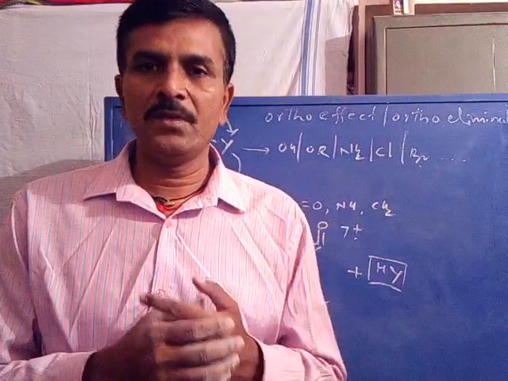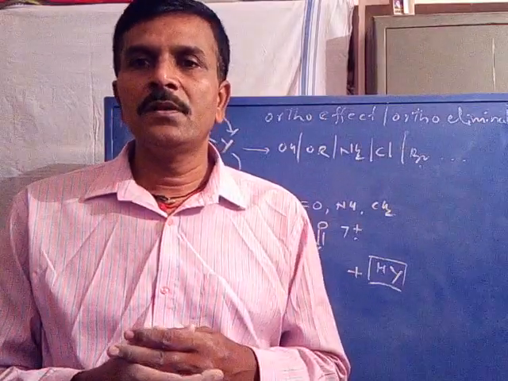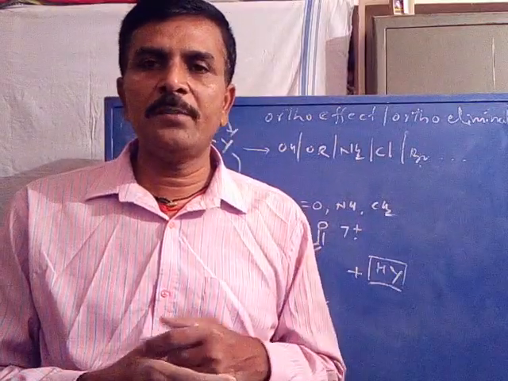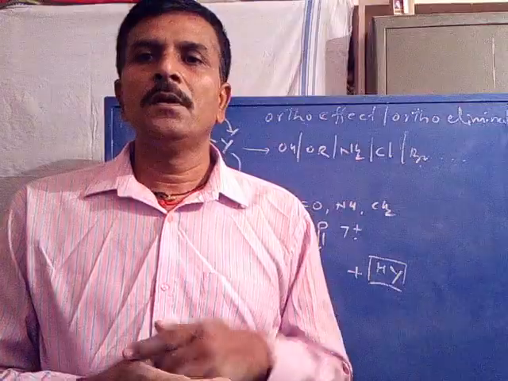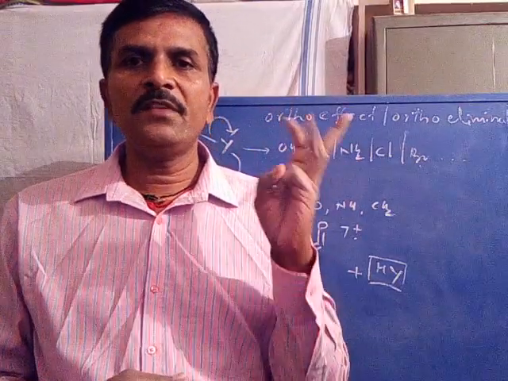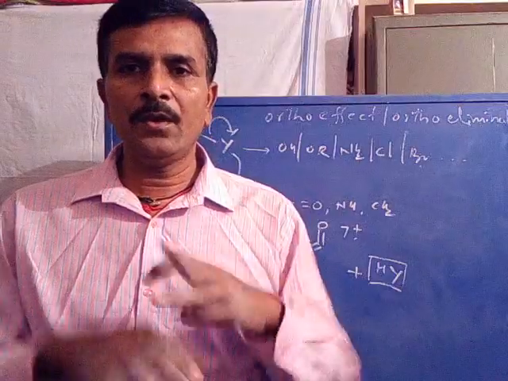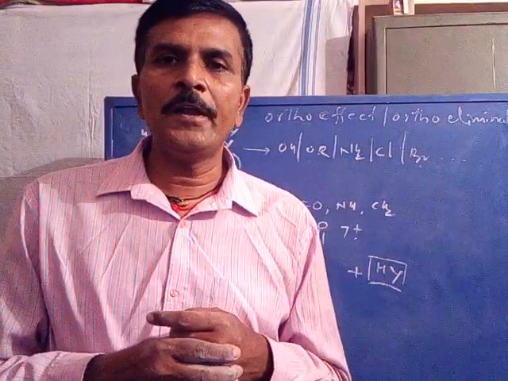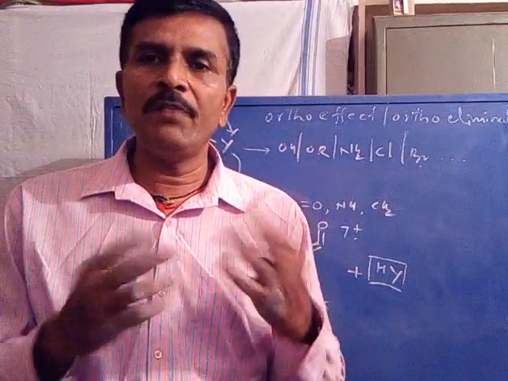Coming to the process, by what process does the molecular ion get fragmented? There are two major types of fragmentation. One is simple cleavage, the other one is rearrangement. The simple cleavage may be heterolytic, or the simple cleavage may be homolytic.